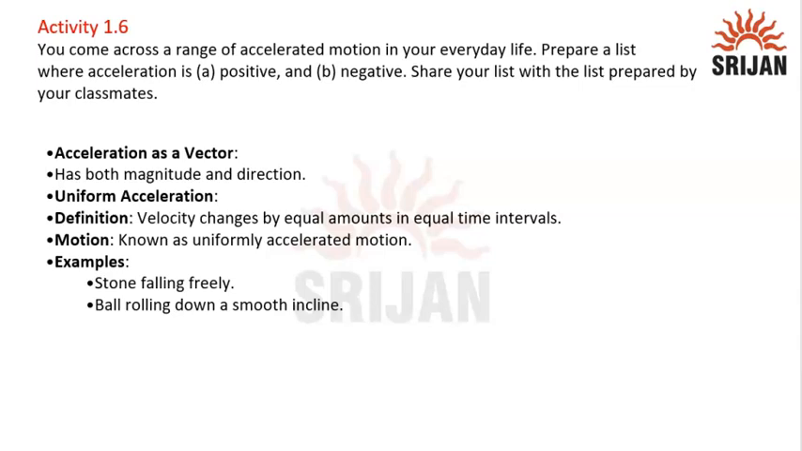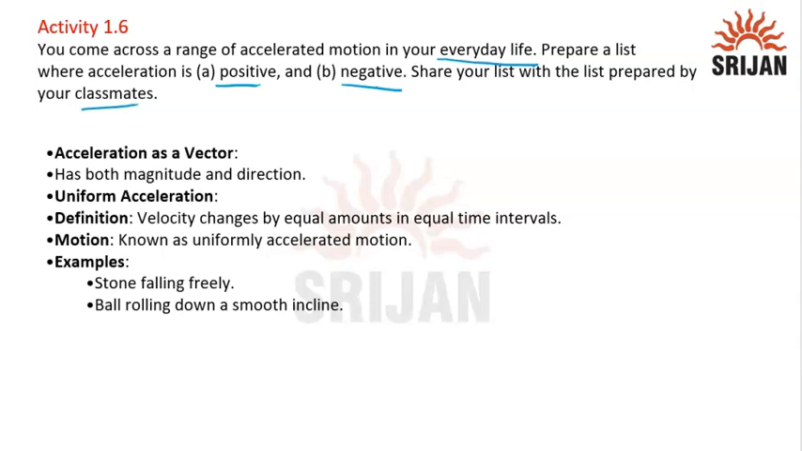Here is an activity: you come across a range of accelerated motion in everyday life. You have to prepare a list of where acceleration is positive and where acceleration is negative. Think about it and share the list with your classmates. It is a very easy, observation-based activity: you observe certain objects moving around you which have changed their velocity, and according to that you determine whether the acceleration is positive or negative.